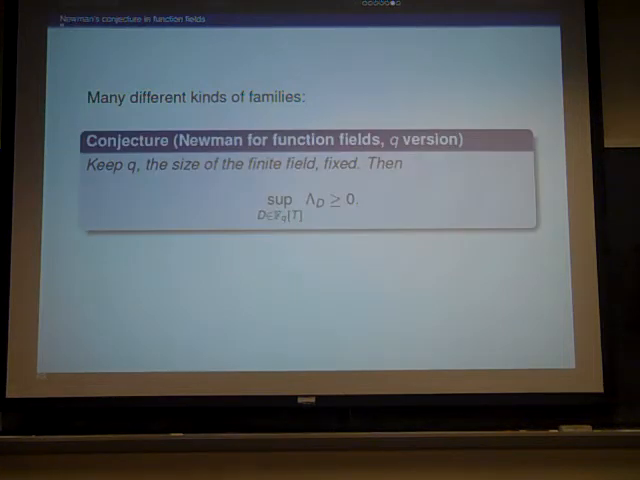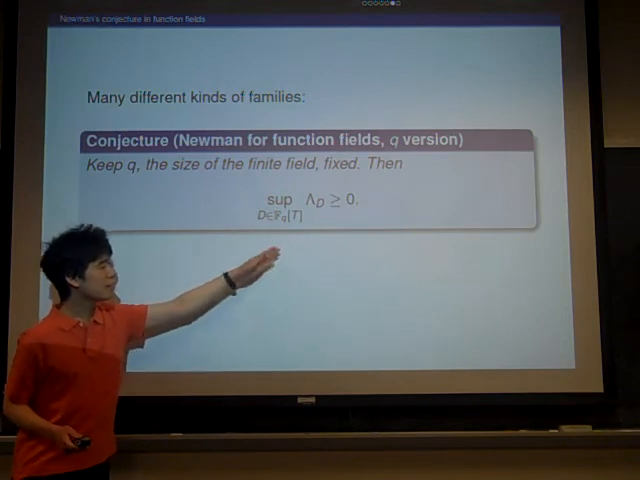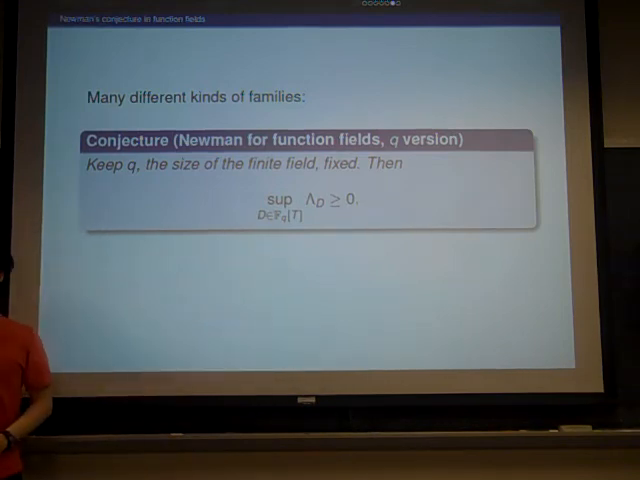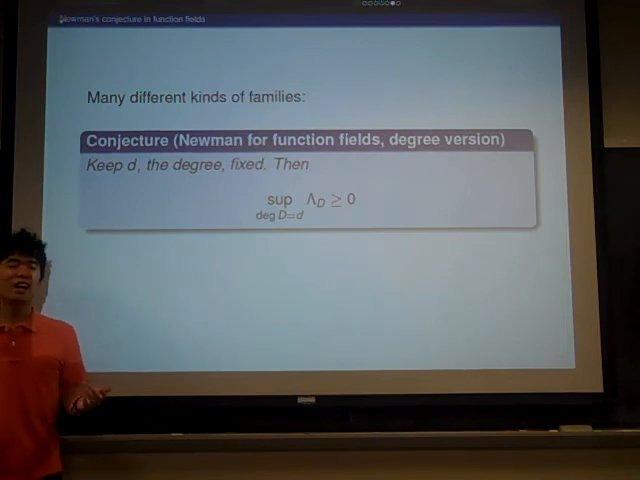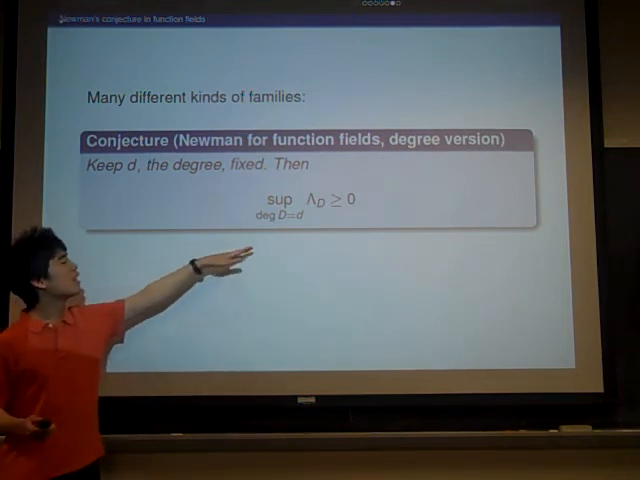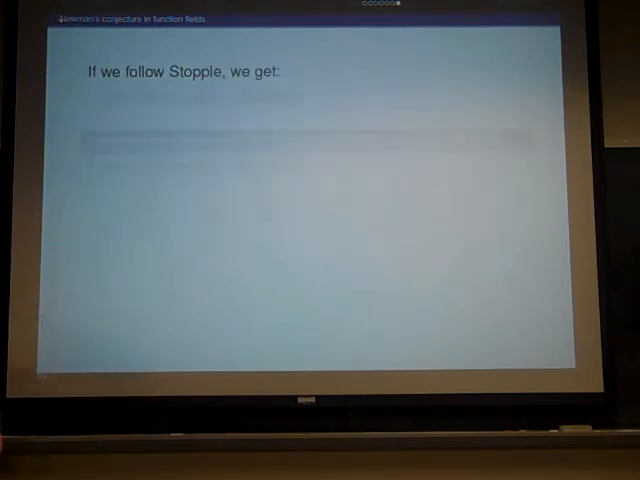For example, you can fix Q, the size of the finite field, and let D vary over all F_q[T], and look at that supremum. Another example is to fix D, the degree of the polynomial, and now we can let Q vary, and then as we vary through all the polynomials there, we can make the conjecture that that supremum is non-negative.